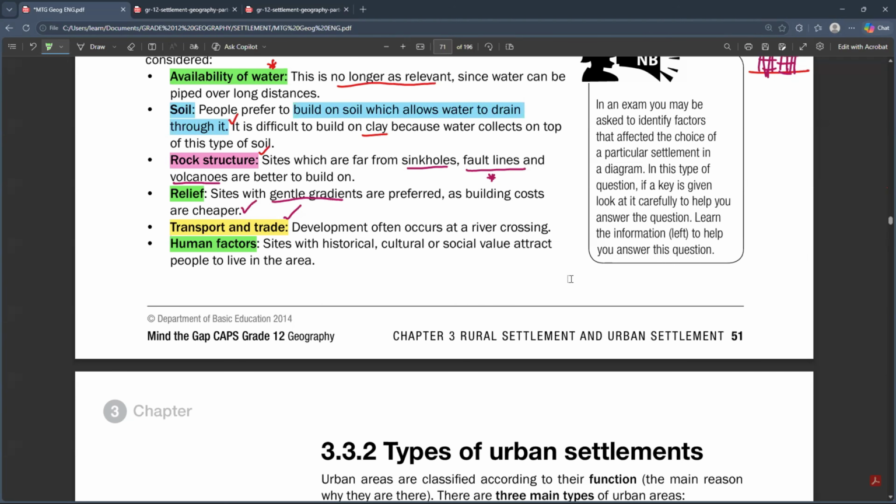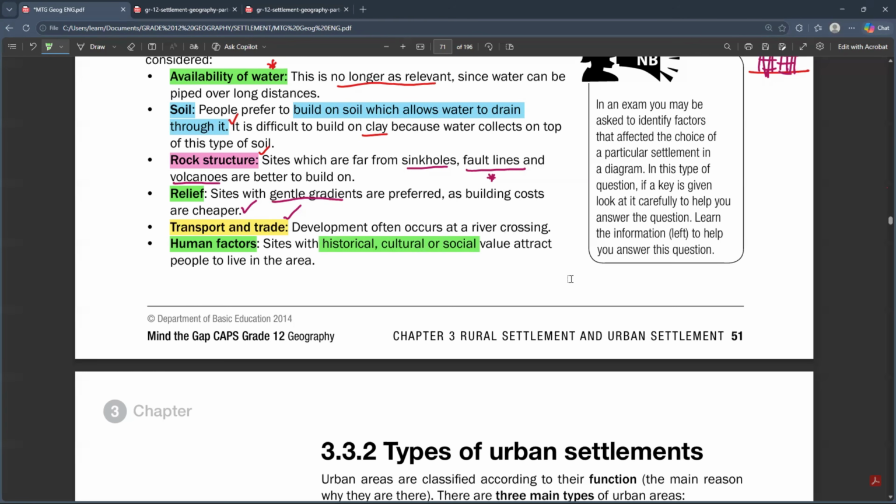So if you want to build an urban settlement, you need to consider the historical, the cultural, or the social values of that particular area. Sometimes race also plays a role.